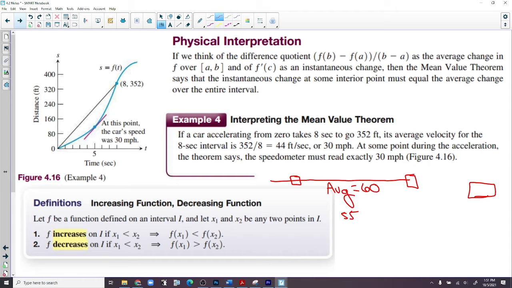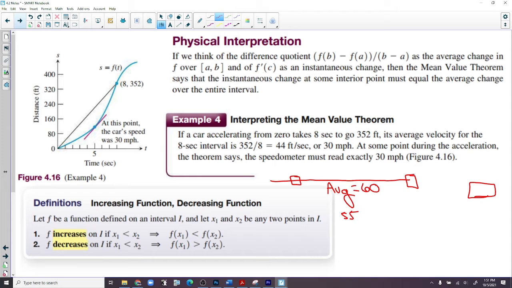Let's say the average velocity between those 2 was 60. If the average velocity was 60, does it make sense that it's guaranteed that at least one moment in time we were going 60 miles per hour? In other words, how could you average 60 if you never got over 58 miles an hour? That's impossible, right? So they pulled us over, gave us a warning, and we were on our way.